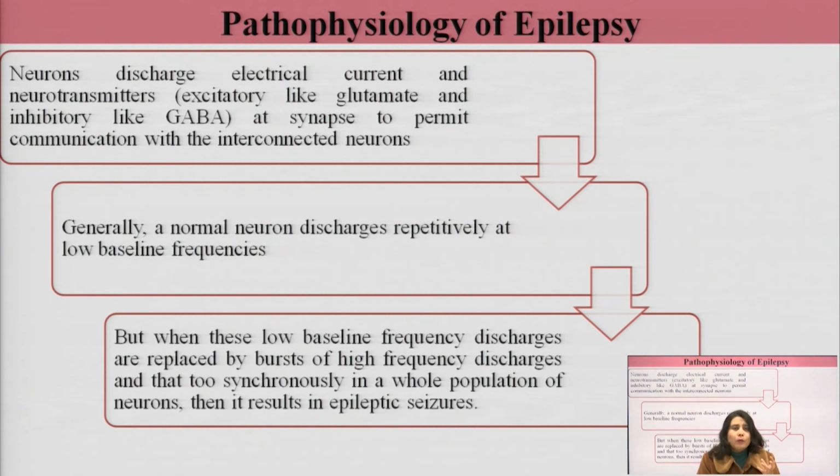But when these low baseline frequency discharges are replaced by bursts of high frequency discharges, and not a small number of neurons are involved, when a large group of neurons start to discharge bursts of high frequency discharges in a synchronous manner, all together, a large population of neurons doing the same, then it results in epileptic seizures. This is one reason.